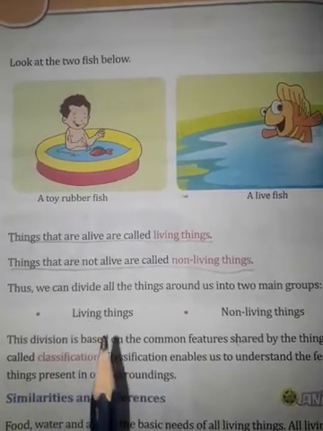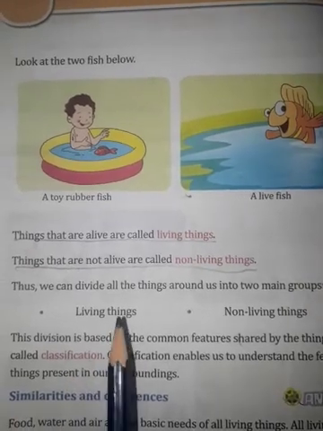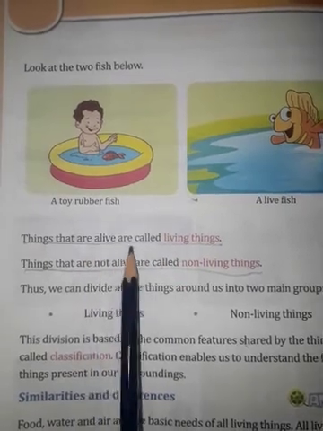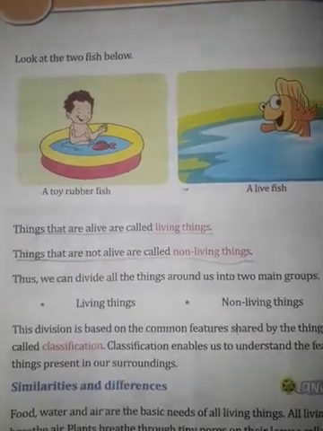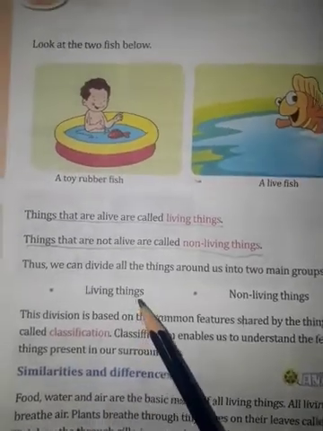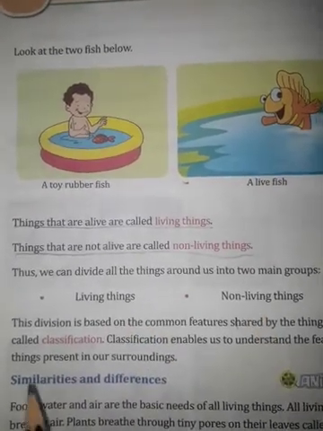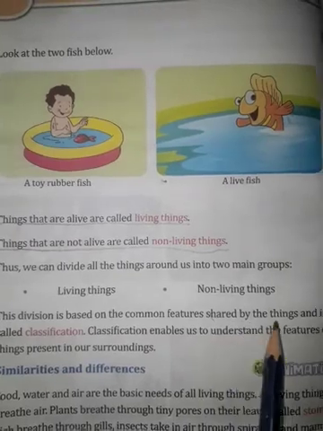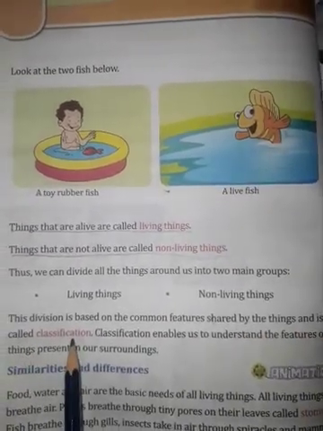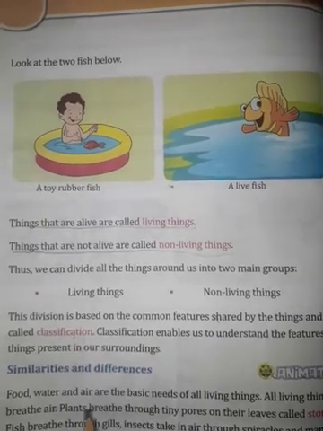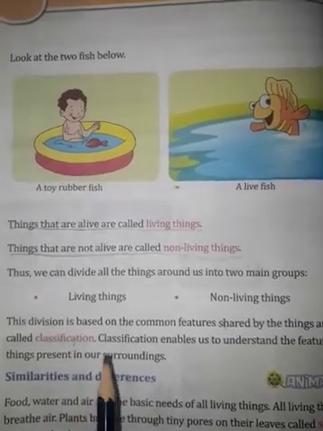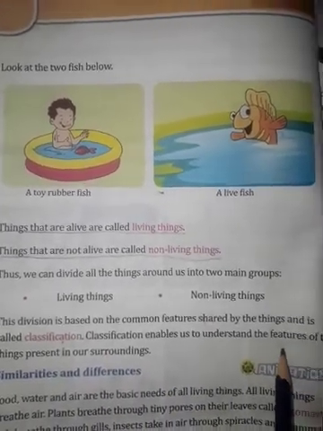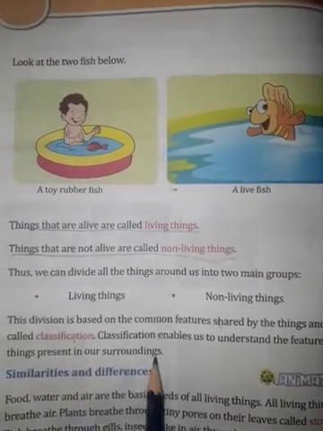So we can divide them into two groups. What are the groups? Living things and non-living things. Living things are alive and non-living things are not alive. Now you can identify what is living and what is non-living. This division is based on the common features shared by the things and is called classification. Classification enables us to understand the features of the things present in our surroundings.